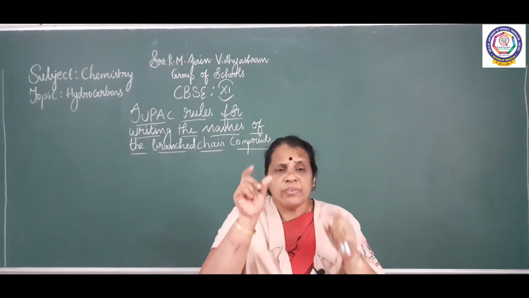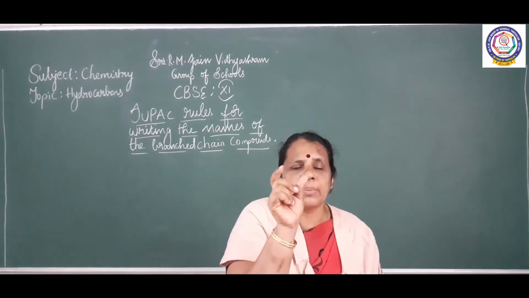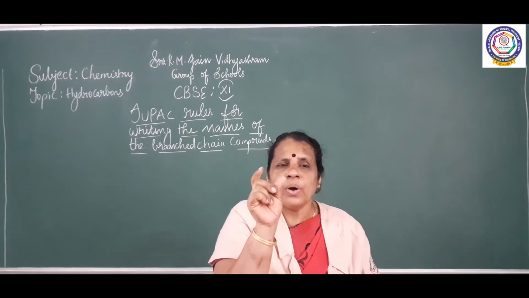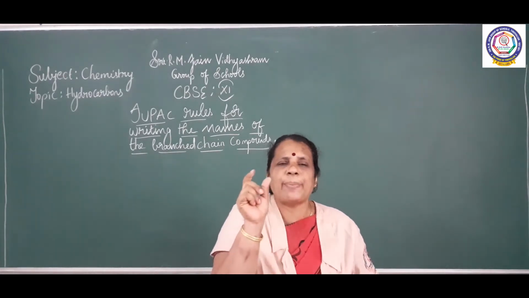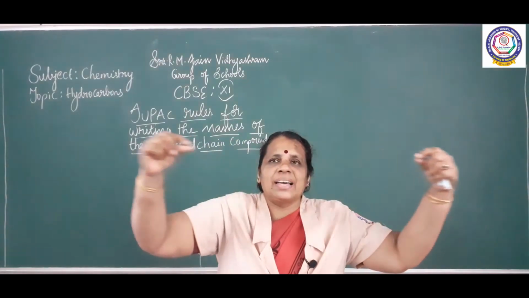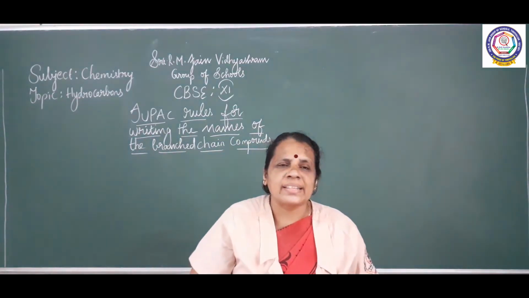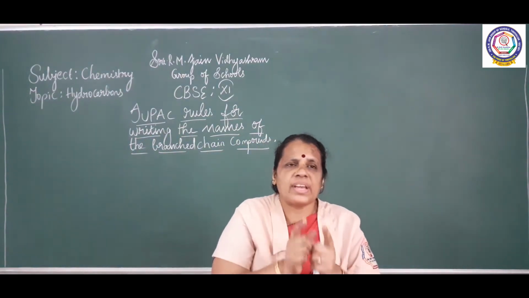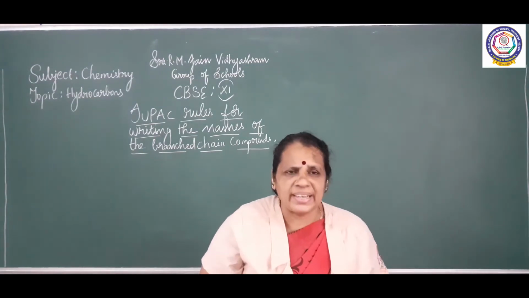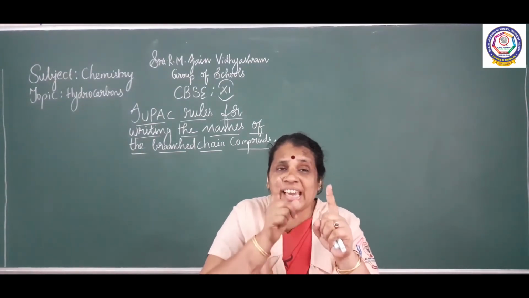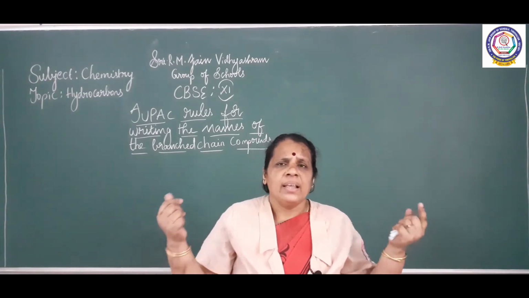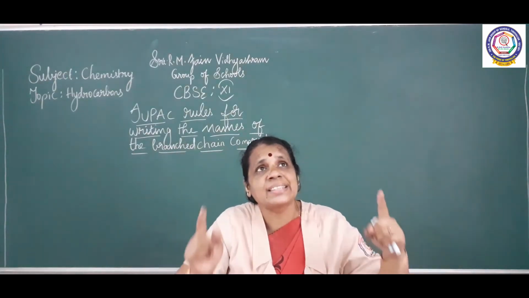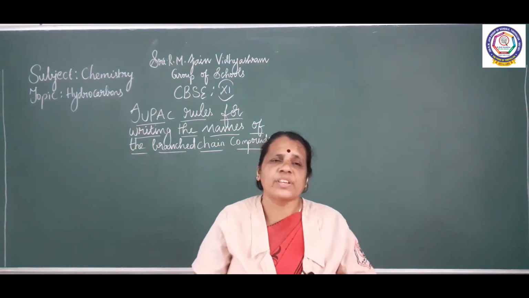We have seen the number of carbon atoms. So the chain which has more carbon atoms should be taken as the parent chain. The longer chain, the chain that has more carbon atoms, is taken as the root chain or parent chain. Identifying the parent chain by seeing the longest continuous chain that has more carbon atoms, that is the first rule.